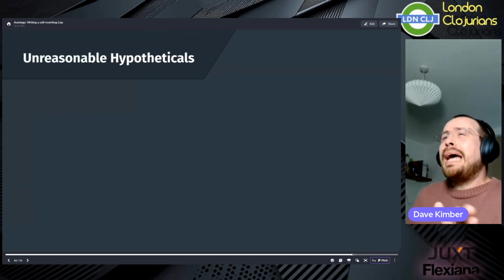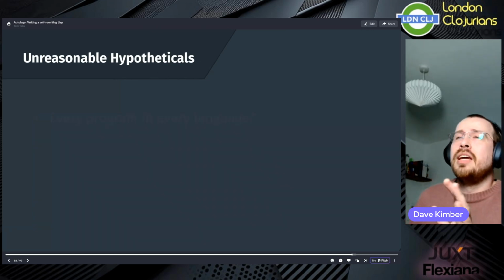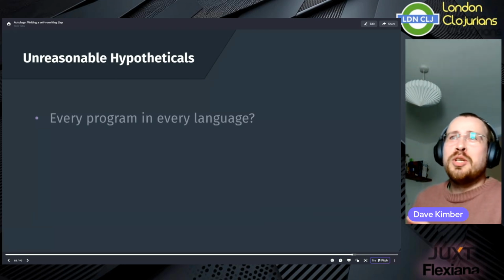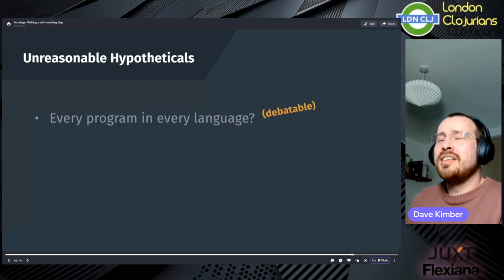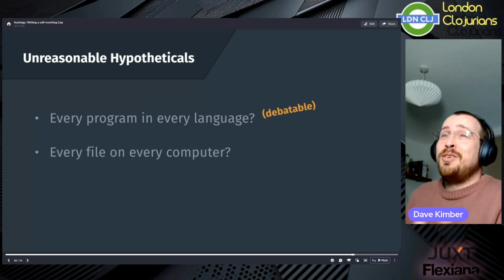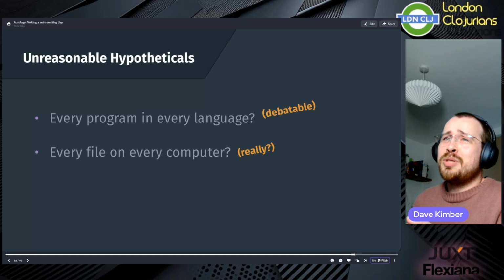What if we abandon all reason and really push the concept to its limits? Well, hypothetically, every program in every language is an Autology program, given some appropriate boilerplate to set up the interpreter correctly. Theoretically, every file on every computer is an Autology program, given some nonsensical and arbitrarily defined interpreter rewriting.